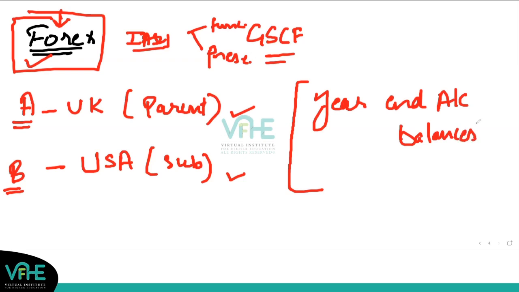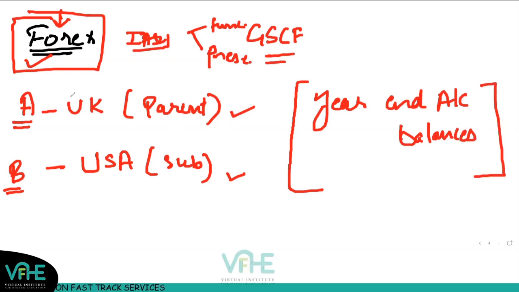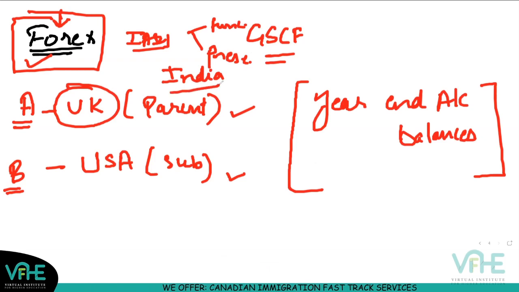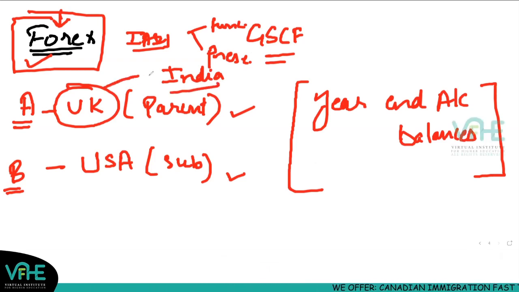Like you have payable. Let's say that company A had a payable from India. It is located in UK, but the payable is in India. So you have to pay Indian rupees, right? From UK, you have to pay Indian rupees. So this is a foreign exchange balance. So how will you record it in your group statements? That is what is given in this chapter.